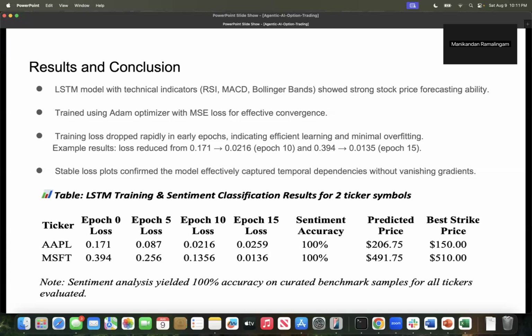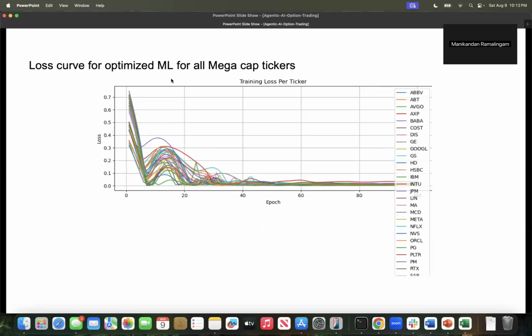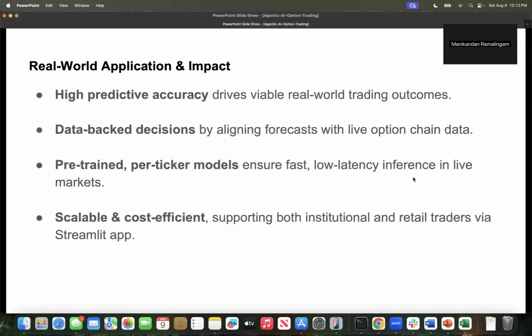Stable loss plots also confirm the model effectively captured temporal dependencies without the vanishing gradients problem, right? All along, sentiment analysis showed 100% accuracy as well when I was using FinBERT, right? And these are the loss plots for the unoptimized LSTM for 10 epochs. And this is the optimized machine learning loss curve for all the mega cap tickers that I have kept.